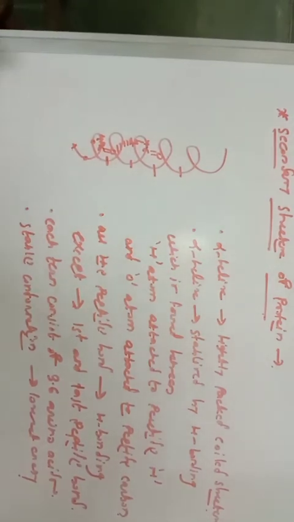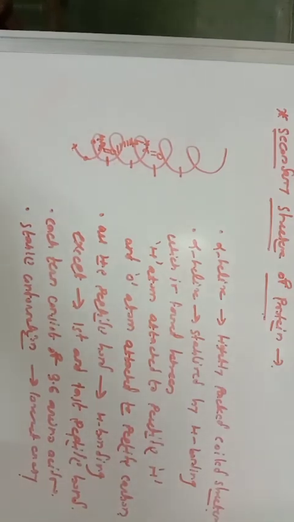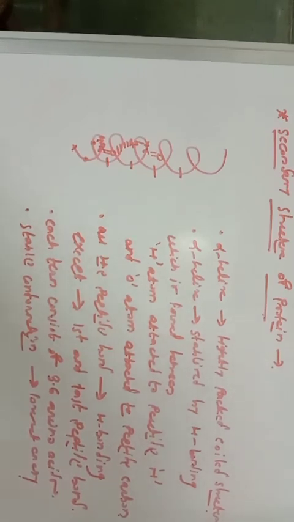So you should remember it is a tightly packed coil structure stabilized by hydrogen bonding. Not only the peptide bond, but also hydrogen bonding is there. The hydrogen atom attached to peptide nitrogen and the oxygen atom attached to peptide carbon show the hydrogen bonding.